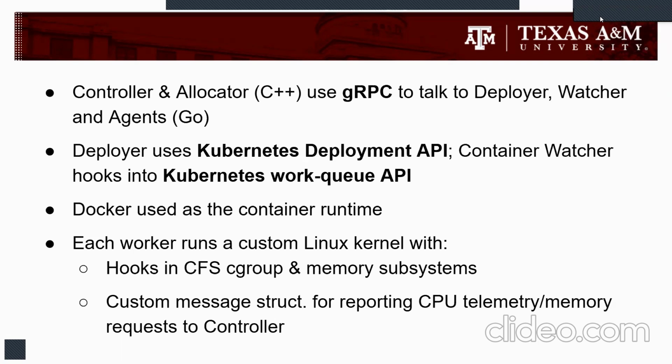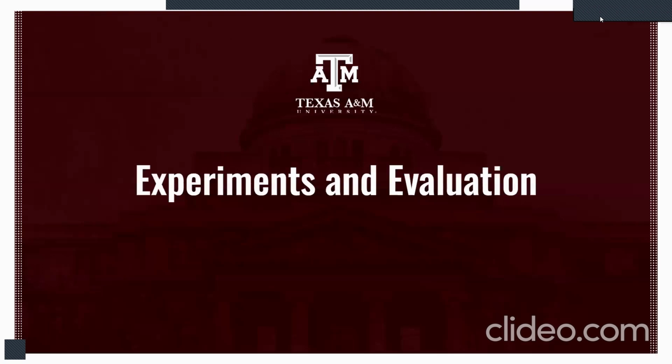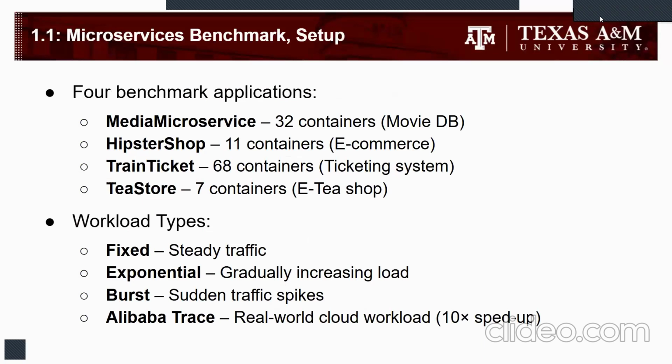Docker is used as the underlying container runtime. Each worker runs a custom Linux kernel, which hooks into the CFS group and memory subsystems. And this custom Linux kernel also contains a custom message structure for reporting CPU telemetry and memory allocation requests to the controller. Now let us talk about the experimentation and evaluation part.